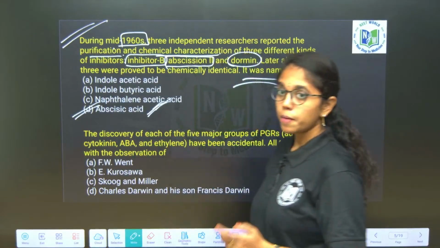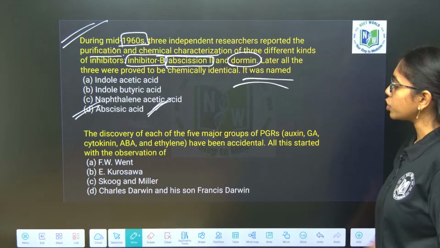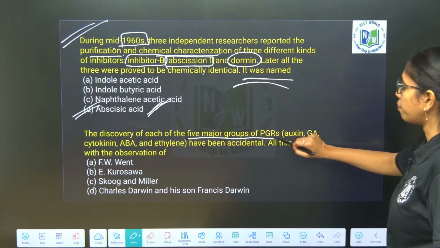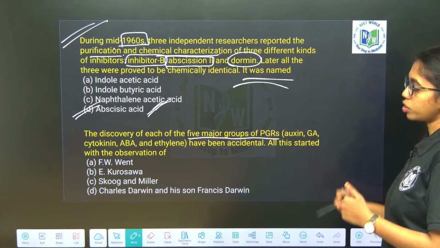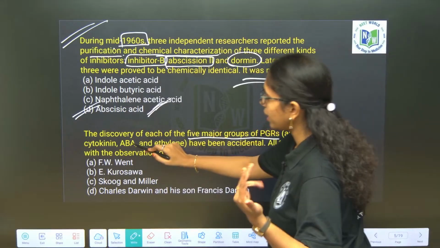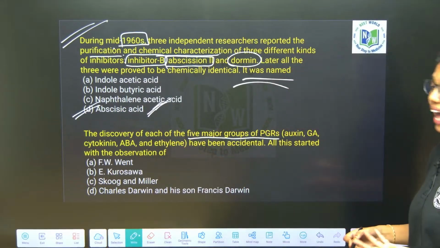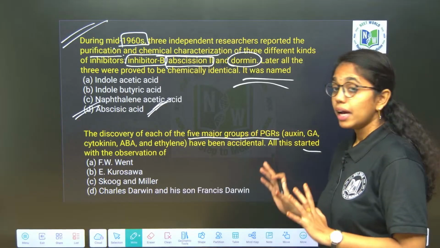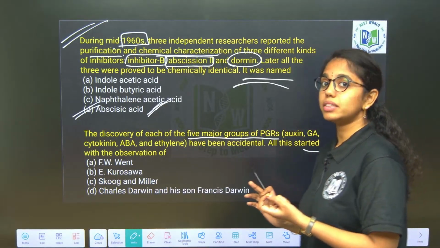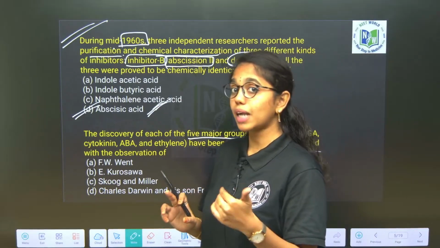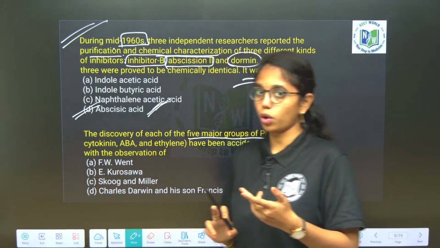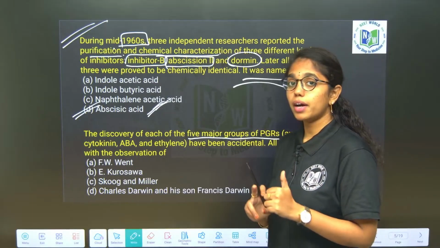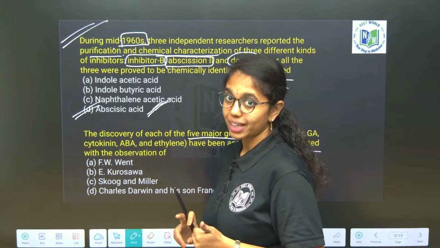Next, the discovery of each of the five major groups of plant growth regulators, those are auxin, gibberellic acid, cytokinin, ABA and ethylene, has been accidental. All this started with the observation of what? So who started the discovery of phytohormones, or who started the experiment on phytohormones? The very first plant growth promoter that we study is auxin.